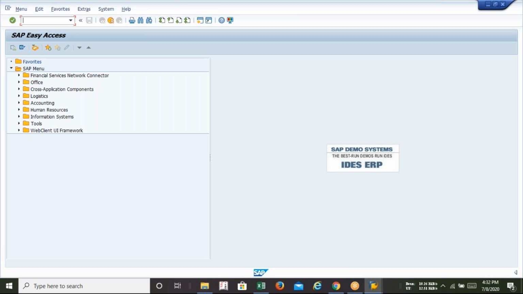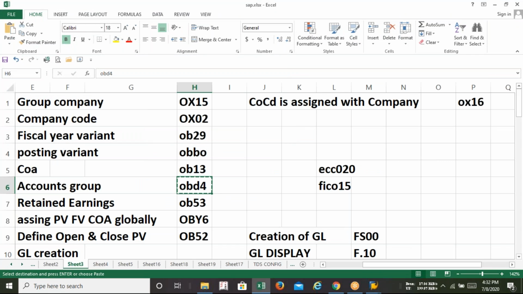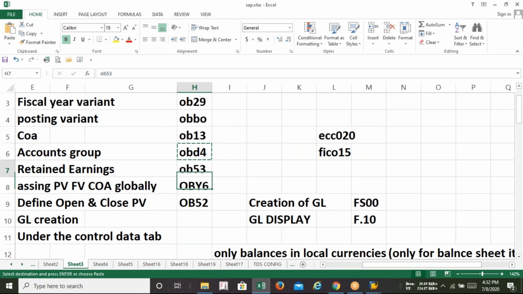Okay. Anyway, next we are supposed to do the retained earnings account. Let's discuss one by one, then wait for some time. After that, definitely we will be creating all this stuff. Now the next is the retained earnings account.